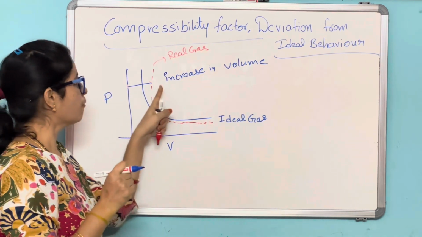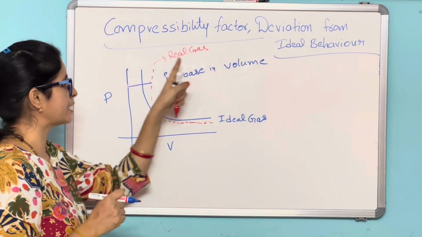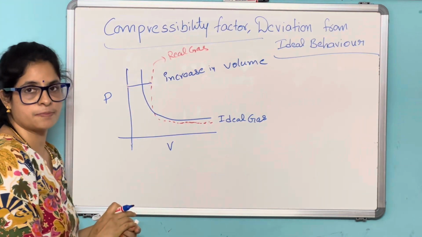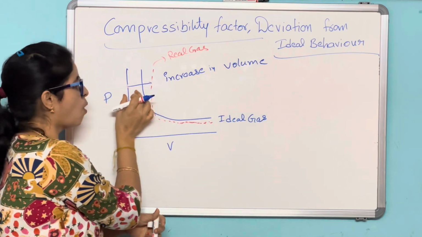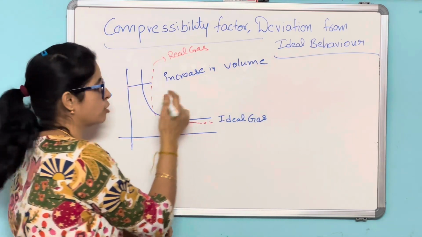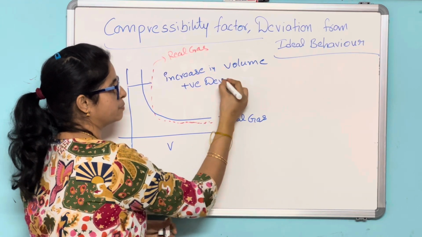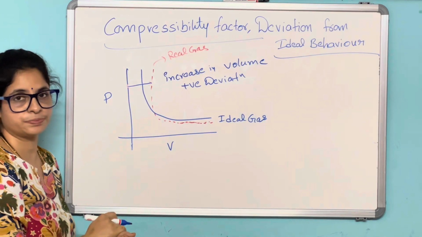So here, if the same plot is drawn for a real gas, there is a deviation from the ideal gas observed with an increase in the volume, more than expected. So this deviation we call positive deviation.